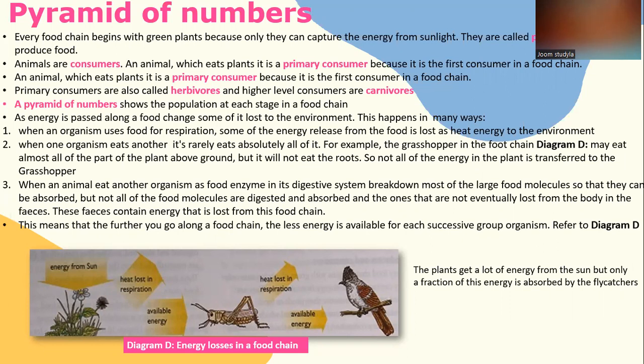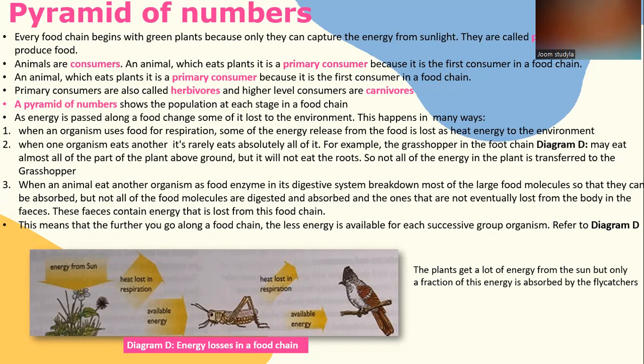As energy is passed along a food chain, some of it is lost to the environment. This happens in many ways. First, when an organism uses food for respiration, some of the energy released from the food is lost as heat energy to the environment.